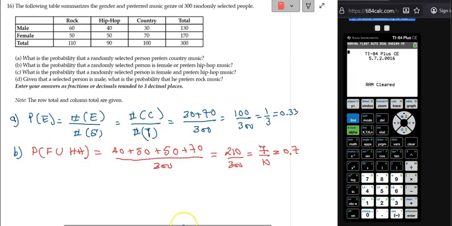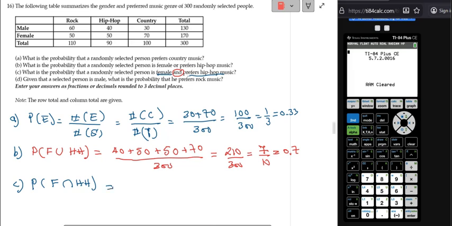Okay, so the following question, C. We are asked, what is the probability that a randomly selected person is a female and prefers hip-hop music? So this is conjunctive, and that's the intersection. So this is the probability of female and hip-hop music.